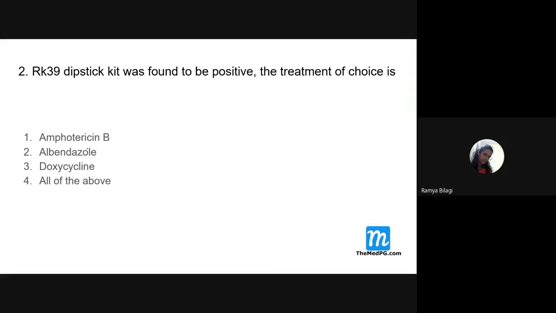So this should be the answer. So forget about all other options. They are nowhere related to this treatment of visceral leishmaniasis. So the first one is the answer.